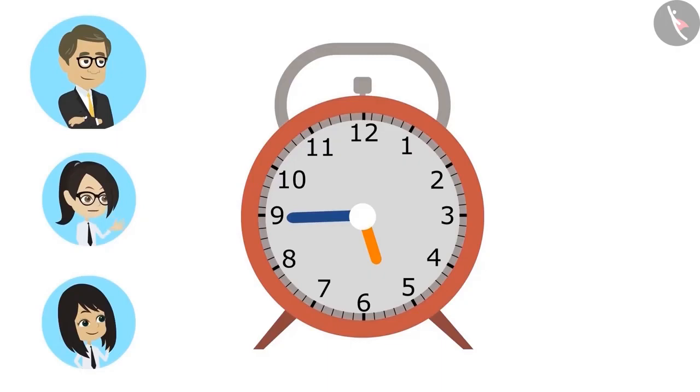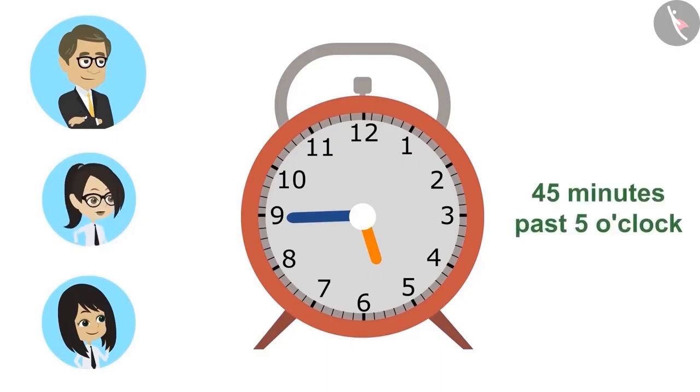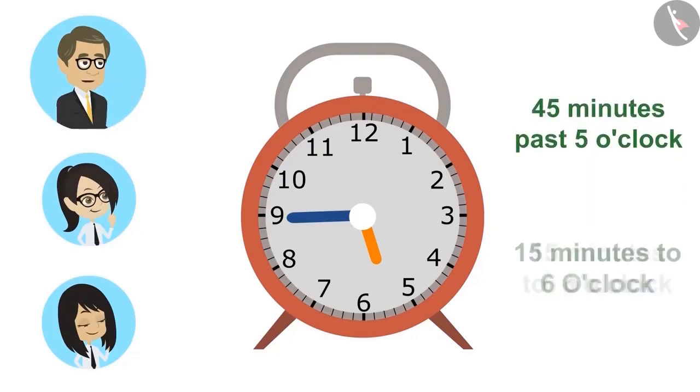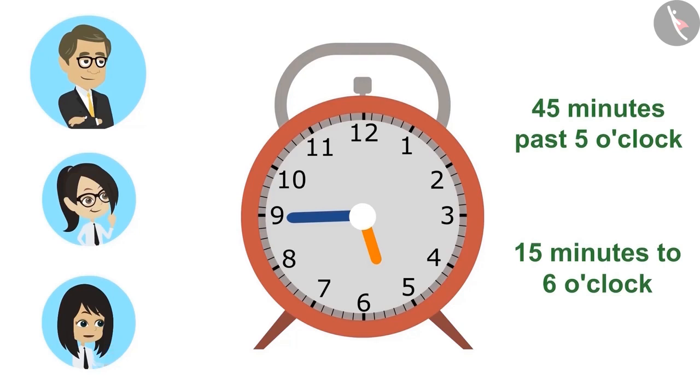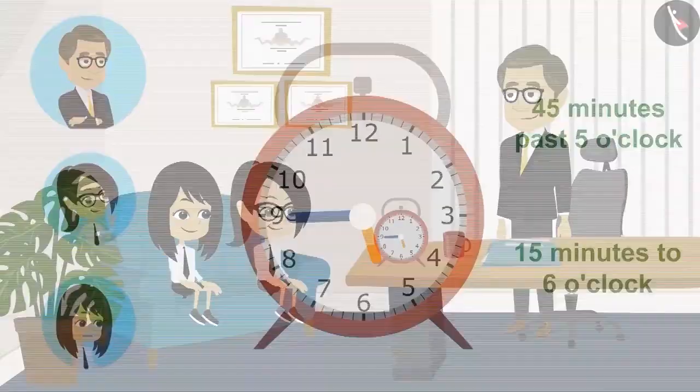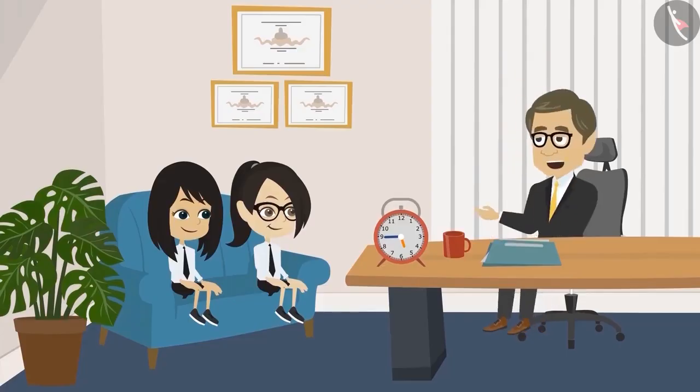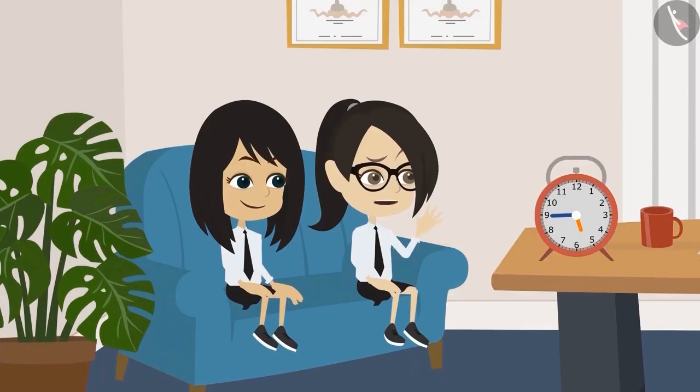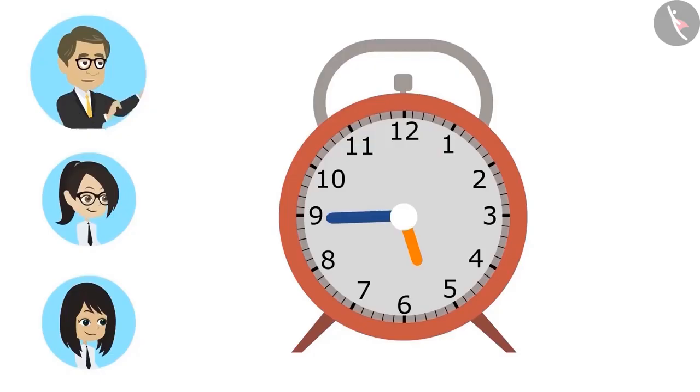This is easy, sir. It is 45 minutes past 5 o'clock. Correct. Now tell me, how many minutes is this less to 6 o'clock? 15 minutes less to 6 o'clock, sir. Very good, Neha. And we can tell the time in the clock this way too. I did not understand, sir. See, when looking at a clock, we read the hour hand first. And according to that, you tell the time.